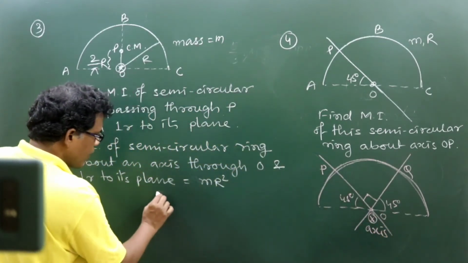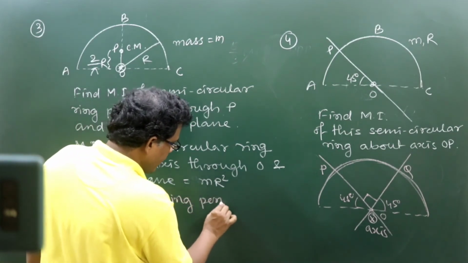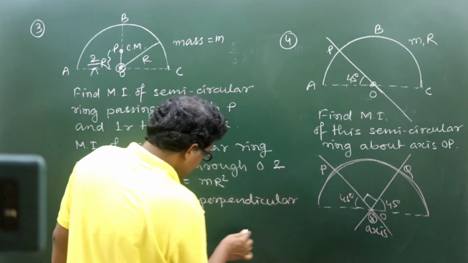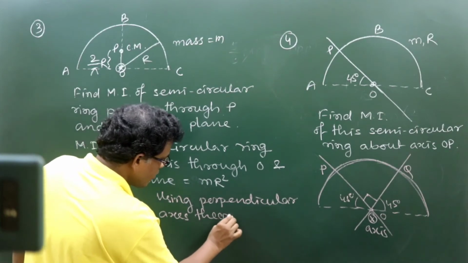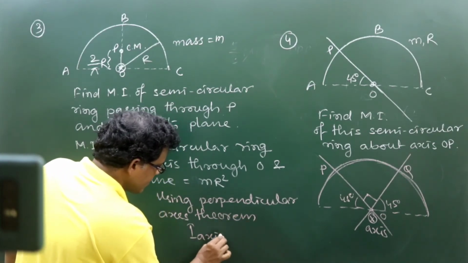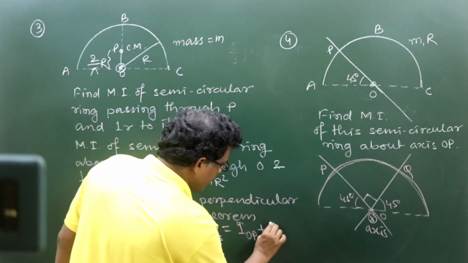So using the perpendicular axis theorem, can we write I about axis equals I about OP plus I about OQ?